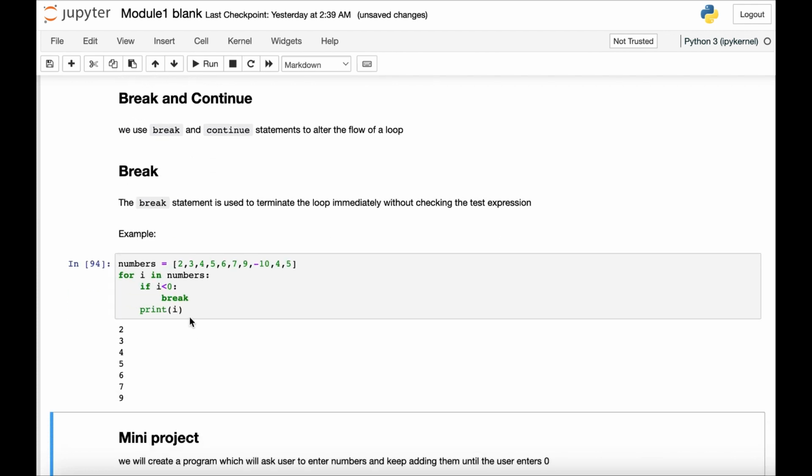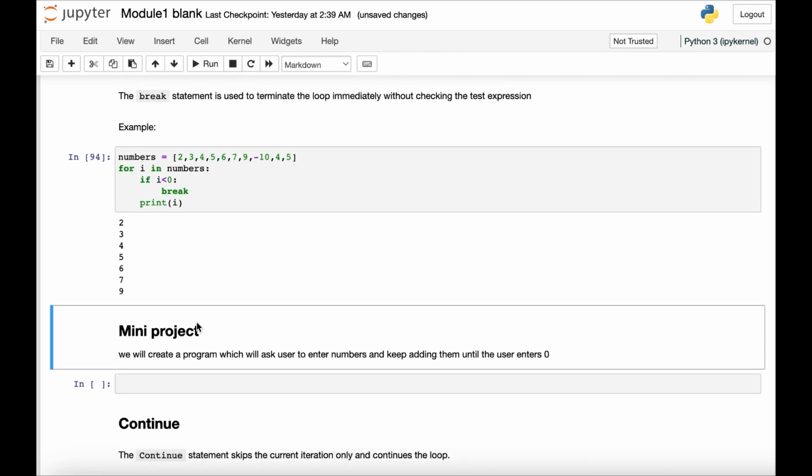Let's see. So look, when the code is running for i in numbers, like the first number, if i is less than 0, break. 2, is 2 less than 0? No, so it will print 2. Then 3, is 3 less than 0? No, it will print 3. Then 4, 5, and so on. When it reaches 9, is 9 less than 0? No, it will print 9. When it reaches -10, is -10 less than 0? Yes. So instead of continuing the loop, it will just stop. So this is how we stop a loop in the middle.